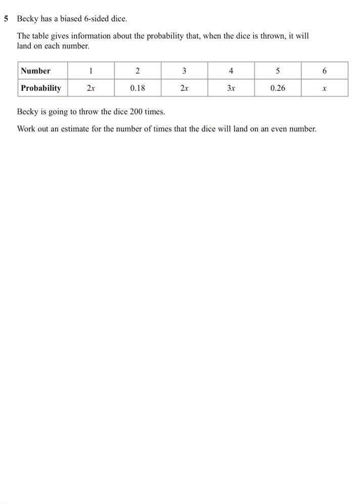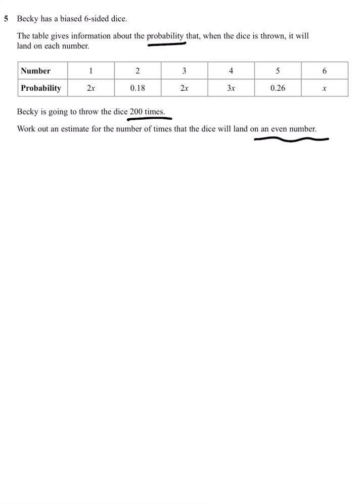So here we are, question 5. This question is all about probability. Remember, probability can be given as a fraction, a decimal, or a percentage. The choice is yours. So a 6-sided dice, we have probabilities, some of them as decimals, some of them as values of x. And Becky is going to throw the dice 200 times. Work out an estimate that the number of times shown will land on an even number.